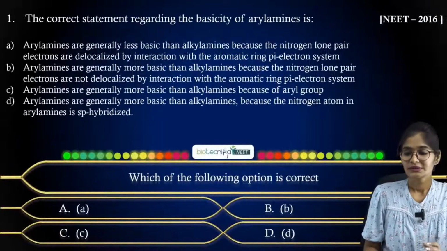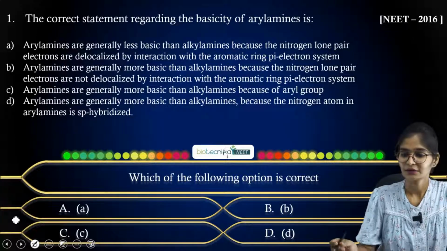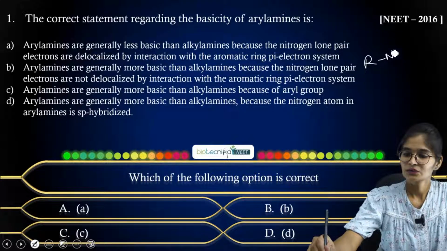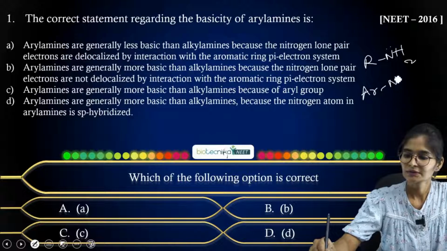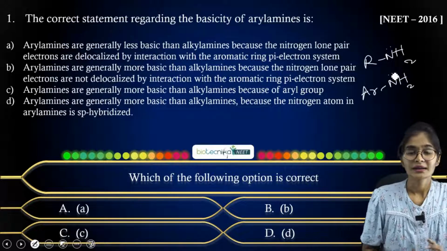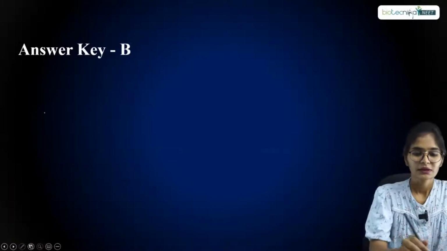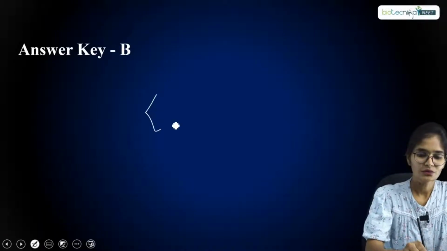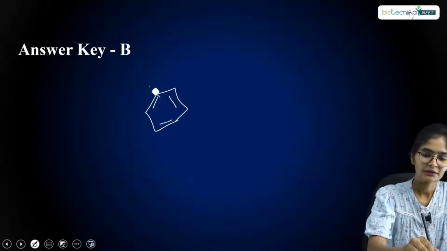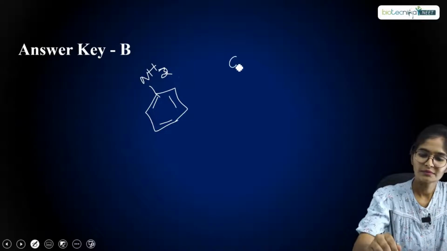All right. So what you have to consider here between alkyl amine and aryl amine. Just consider R NH2 is your alkyl amine and Ar NH2 is your aryl amine, right? So for Ar NH2, let me show you in the next slide. Okay, so now you have your benzene, and upon this you have your amine group. Now you have the simple CH3 NH2.